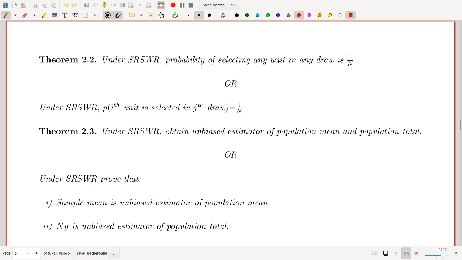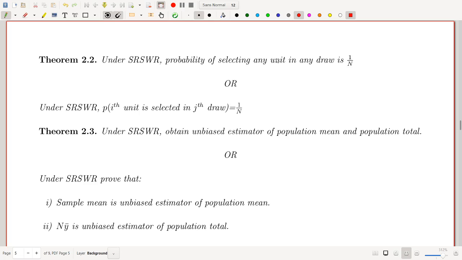So population size will remain same in all the draws. That's why probability of ith unit selected in jth draw is 1 upon N, or probability of selecting any unit in any draw will be 1 upon N, because population size does not change in any draw. So there is no proof for this one.